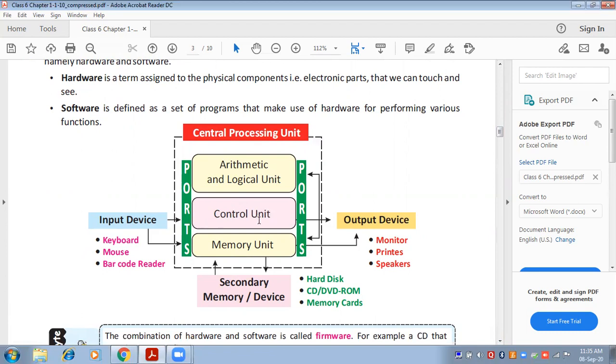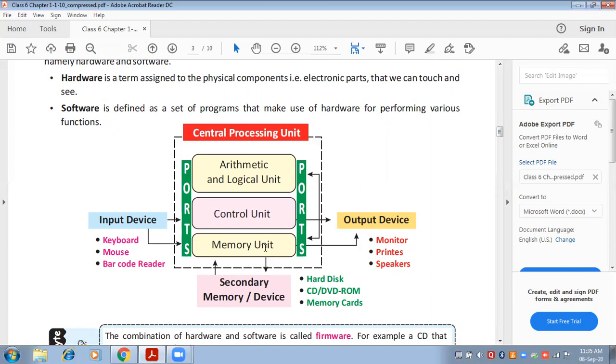Control unit, control unit means it will control everything. The data which we will put inside the computer, it will control whether the data will get stored into the memory or whether it has to be processed, or where it has to go, or whether it has to go directly to the output. So where it has to go is directly controlled by control unit, that is CU.